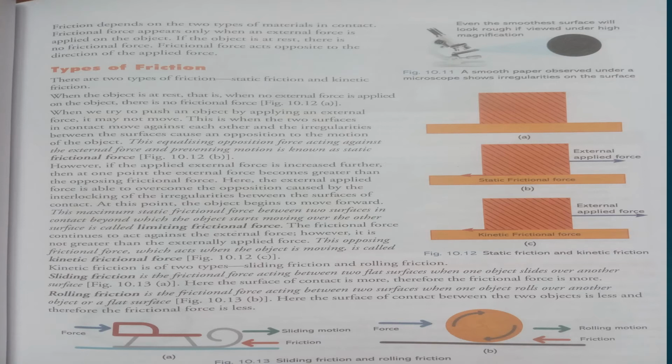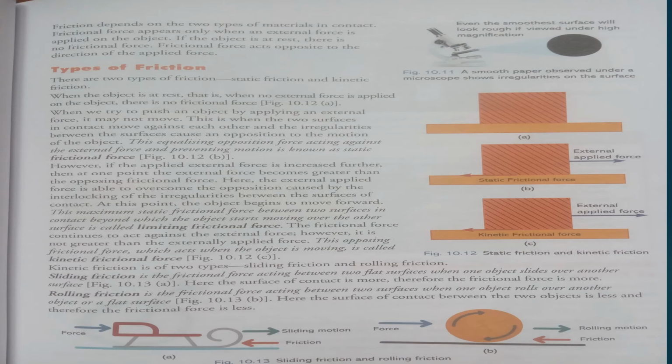This is when the two surfaces in contact move against each other, and the irregularities between the surfaces cause an opposition to the motion of the object. This equal and opposite force acting against the external force and preventing motion is known as static friction. So students, what is static friction? To understand, think of a truck you are going to push. That means you are applying force, but the truck is not moving. In that case friction is so high, so the object does not come in motion.